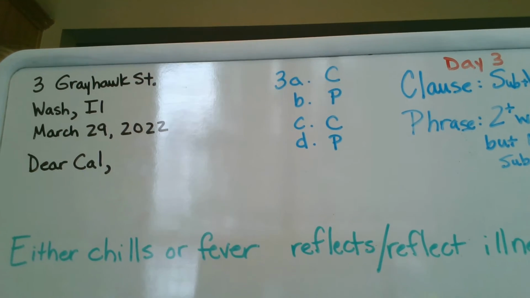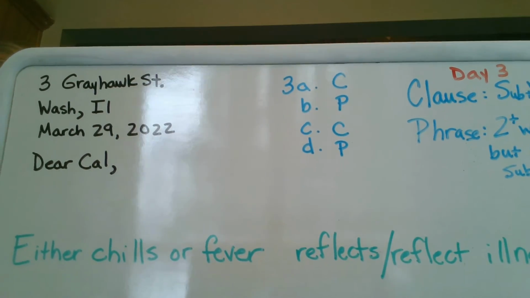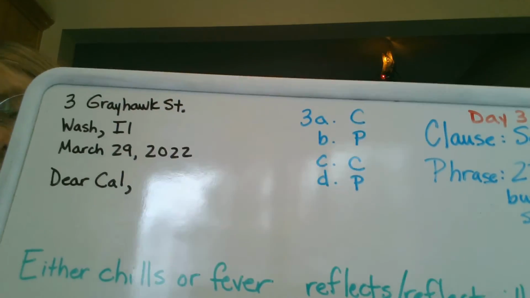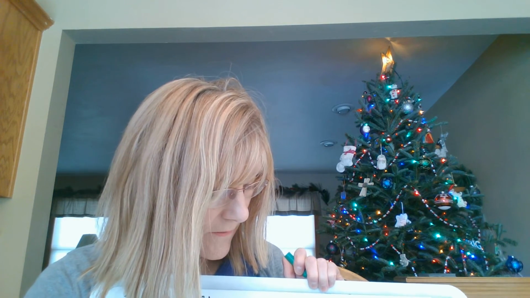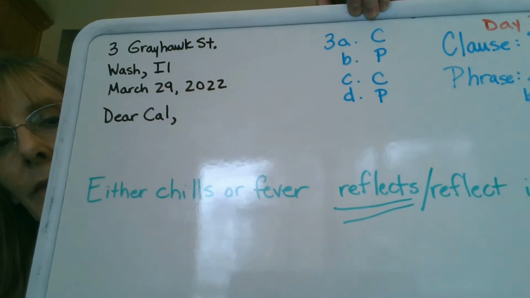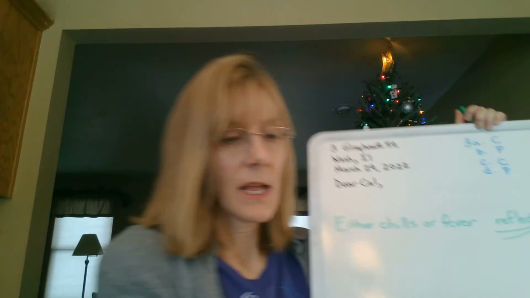It's fever. And would we say fever reflects or fever reflect? Okay, hopefully you chose fever reflects, all right, because that's the correct verb, all right? So it would be fever reflects. So in the original sample, it was chills reflect, and now in this one, it was fever reflects. So you can see how the verb is agreeing with the different subjects.